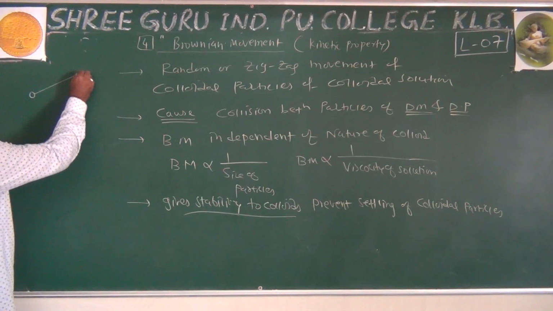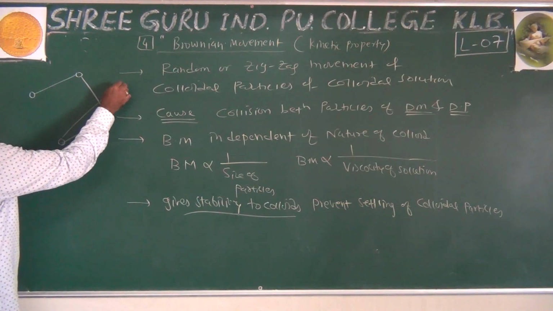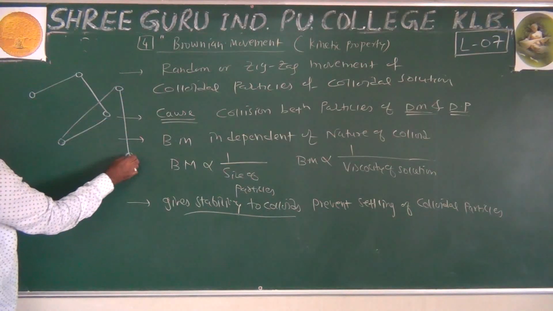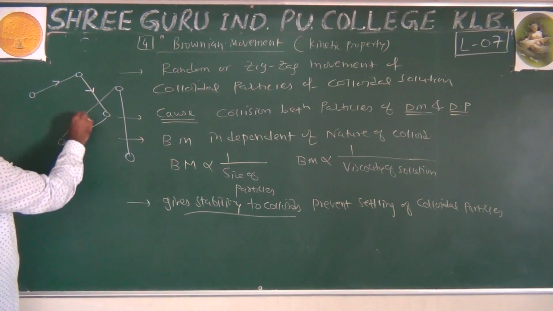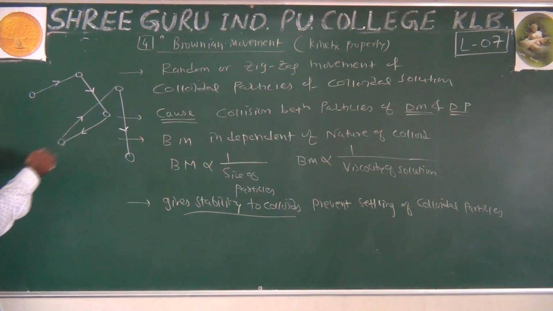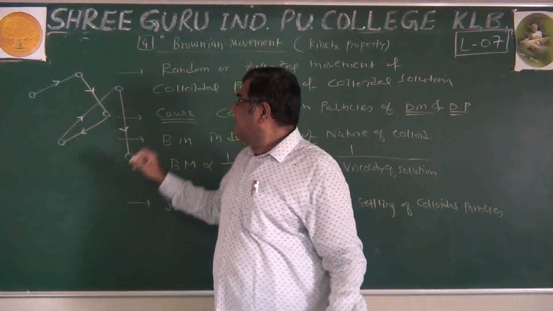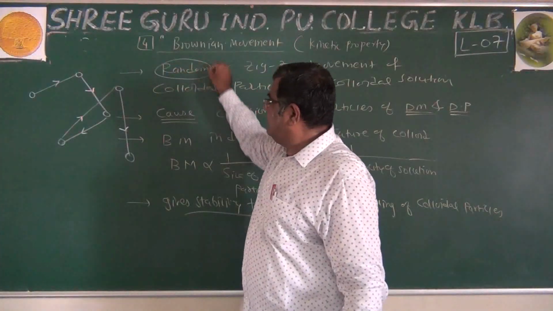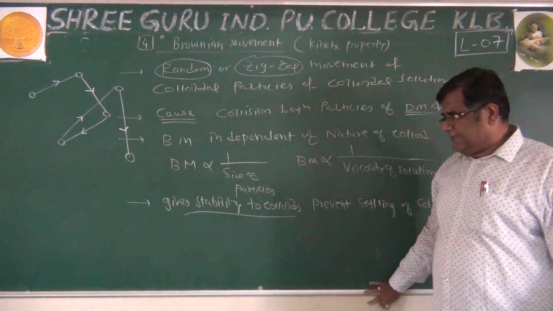Diagram we can draw like this. Particles are moving in any direction. You will show 5-6 particles moving here and there, because it is random, or it is called zigzag movement of particles.